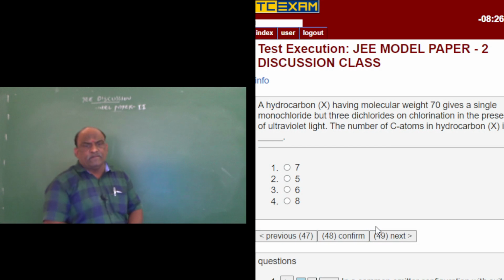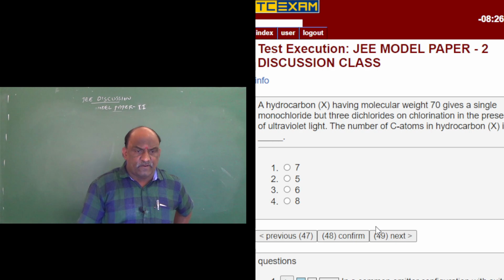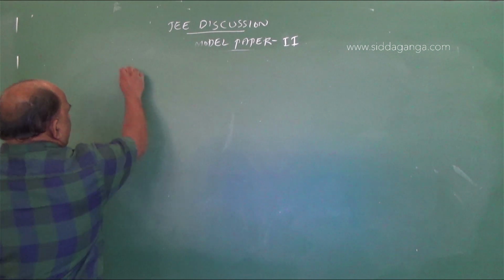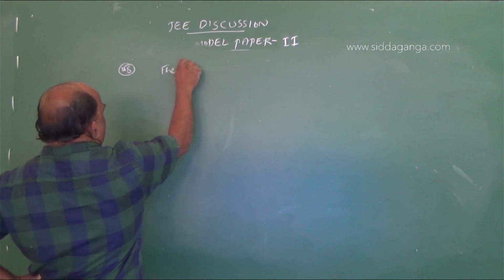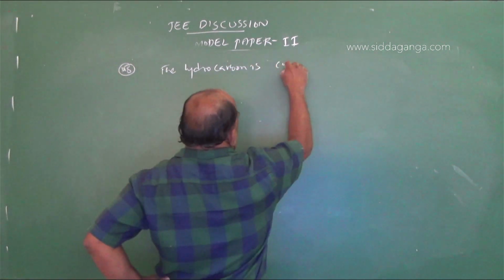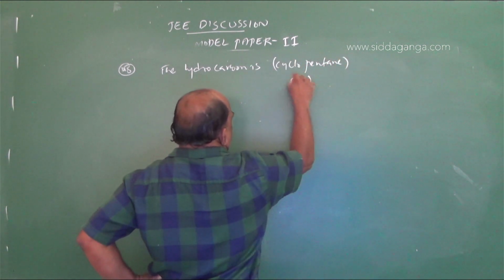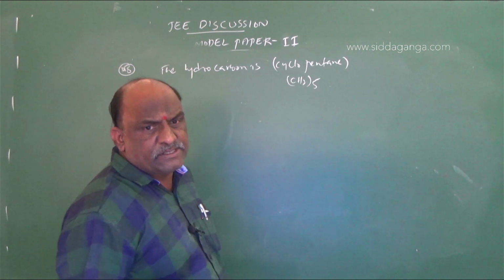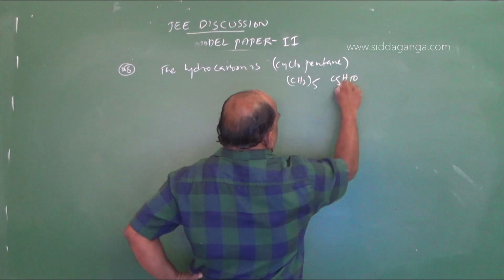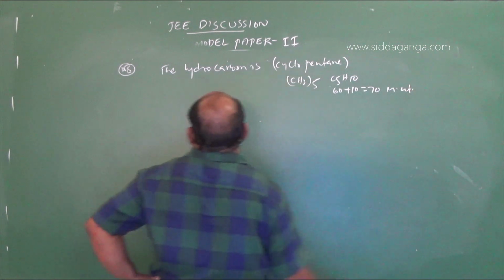Next is question 48. A hydrocarbon X having molecular weight 70 gives a single monochloride but 3 dichlorides on chlorination in the presence of ultraviolet light. The number of carbon atoms in hydrocarbon X is? Simple here. The hydrocarbon is cyclopentane, (CH2)5, that is C5H10. 60 plus 10 is equal to 70 molecular weight. We should take cyclopentane.